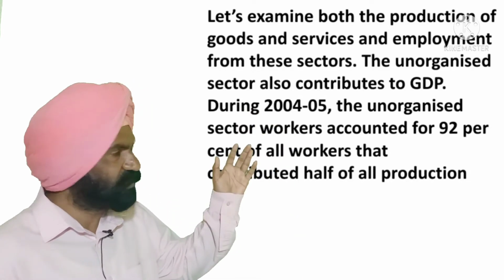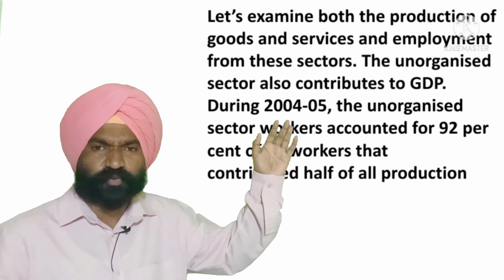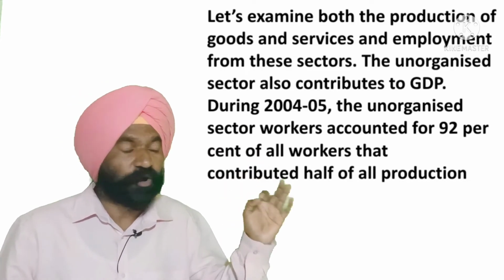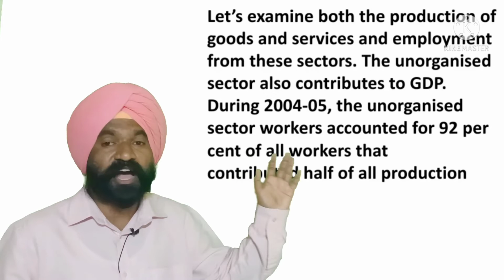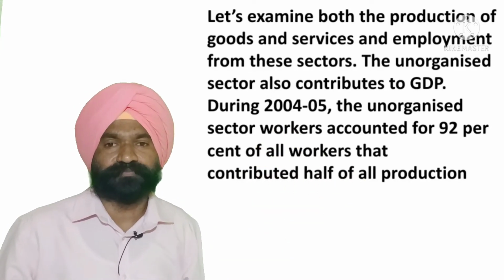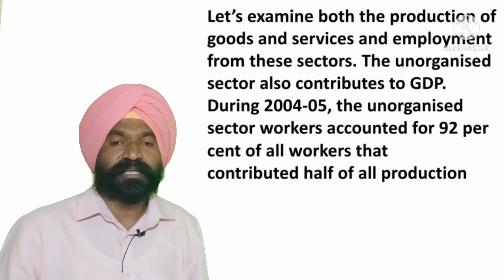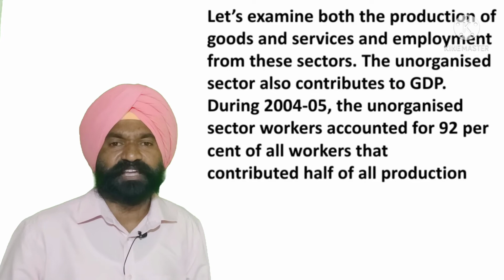The unorganized sector also contributes to the GDP. During the 2004-2005 year, the unorganized sector workers, who account for 92% of all the workers, contributed half of all the production. See, 92% of all the workers contributed half of all the production in the GDP of the country.